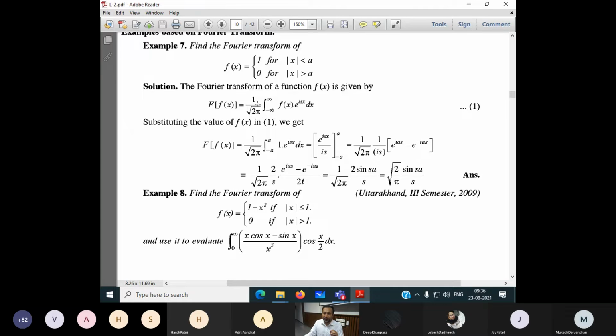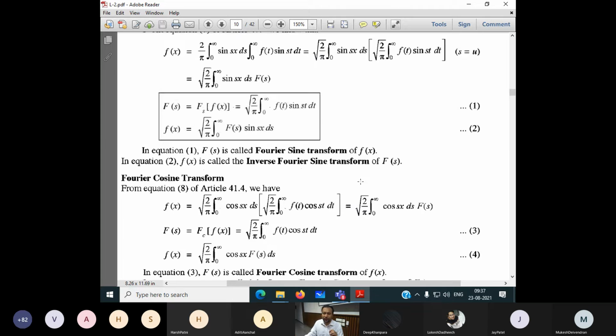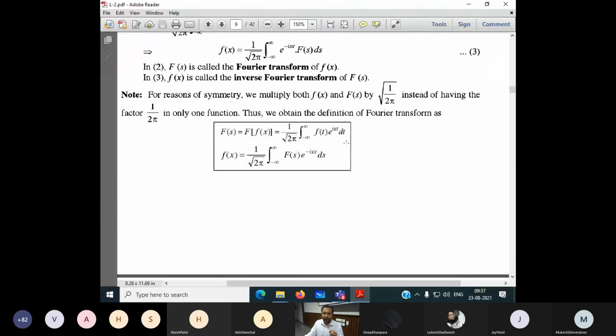square root of 2 pi, integration from minus infinity to infinity of f of x into e to the power i s x dx. Some books write this as dt, some books write t, and some books write omega instead of s. So don't confuse it. In the formula I have written t and dt, but the function is given as f of x, so dt becomes dx and t becomes x. If the function is given in terms of f of x, the right-hand side is always in terms of x only.